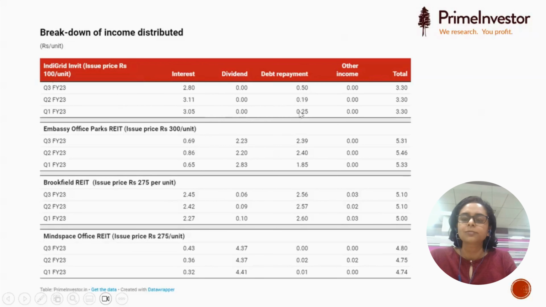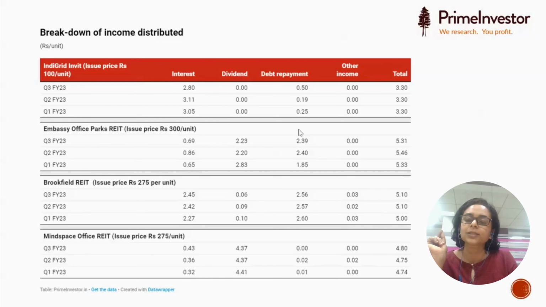As long as the sum total, we have just given here the current financial year. Please remember, we have to look at it from the inception. That will be available on the REIT or InvIT's website.